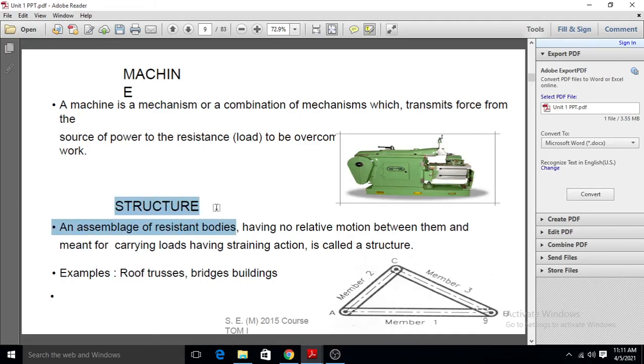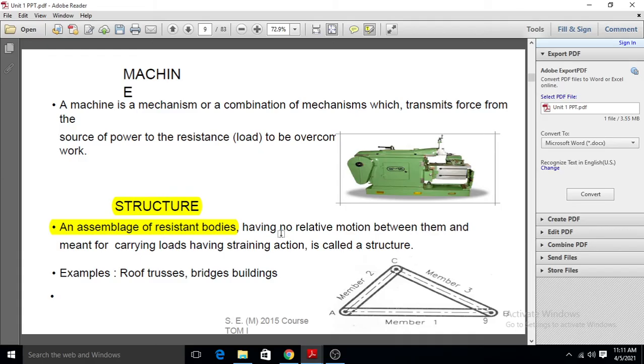And structure. Okay, a structure is an assembly of resistance bodies having no relative motion between them, and a means of carrying a load having a straining action is called a structure.